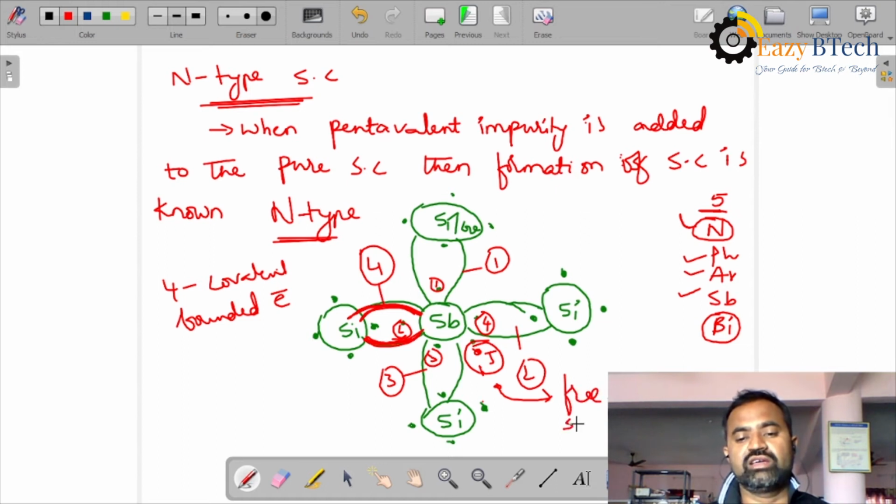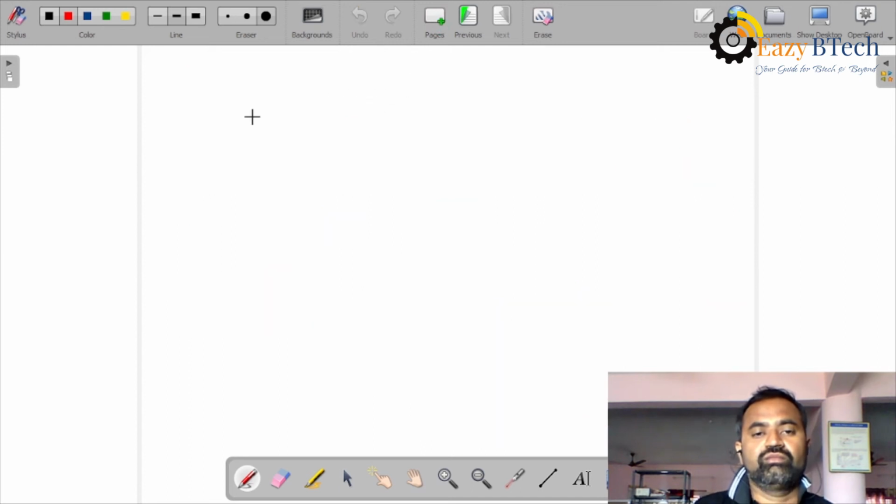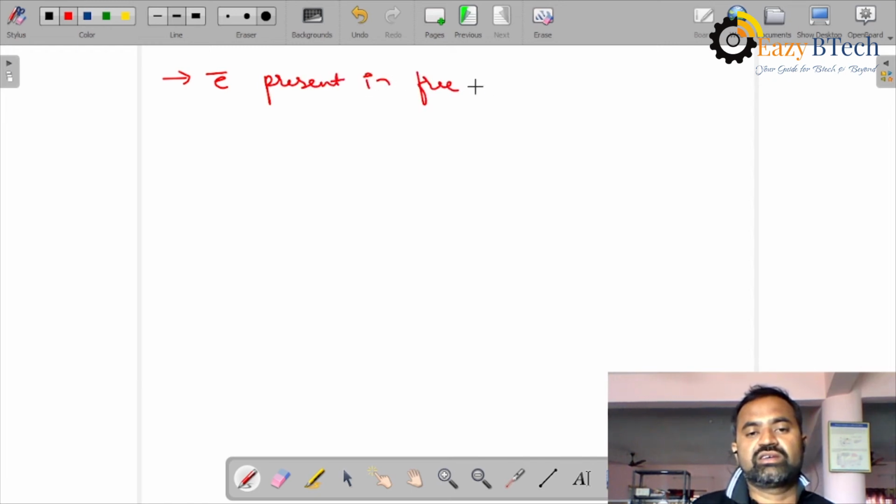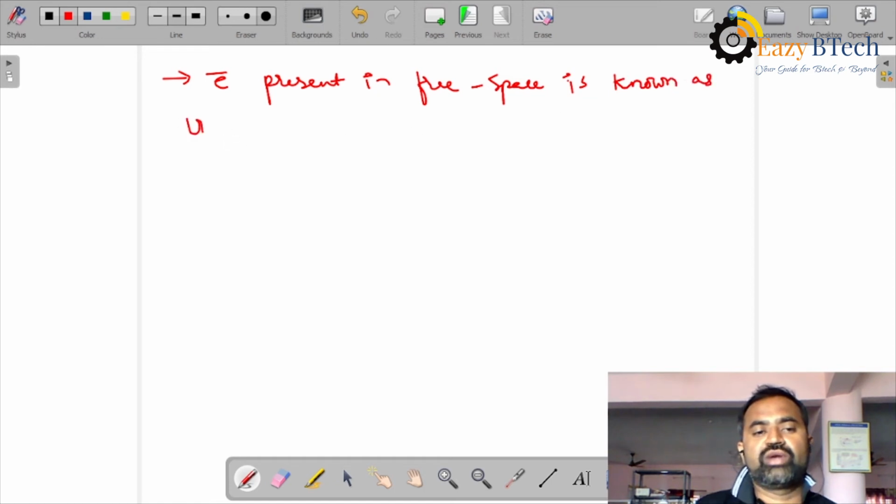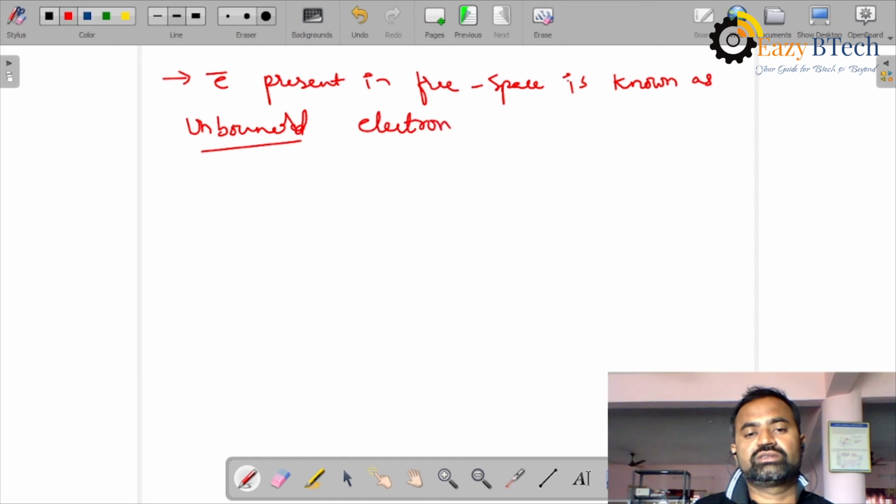The electron present in the free space is known as an unbound electron.